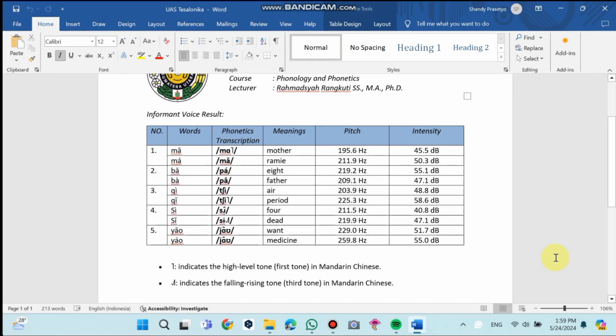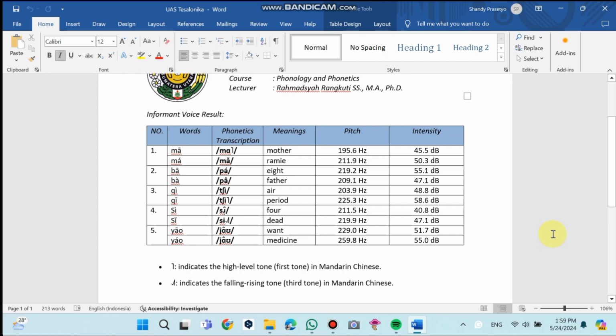To compare the 2 variants, we can look for the pitch and intensity. For the word ma mother, the pitch frequency is 195 Hz and the intensity is 45 decibel. Meanwhile, for the word ma remi, the pitch frequency is 211 Hz and the intensity is 50 decibel. In pronunciation, the word ma mother uses a flat intonation, while the word ma remi uses a rising intonation.